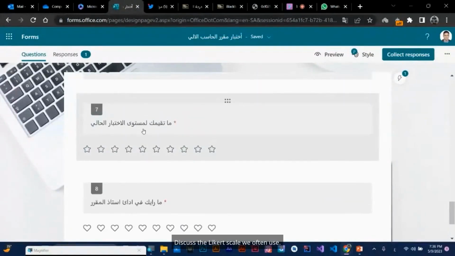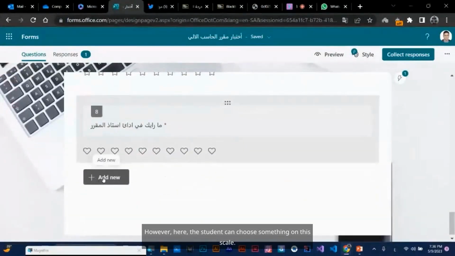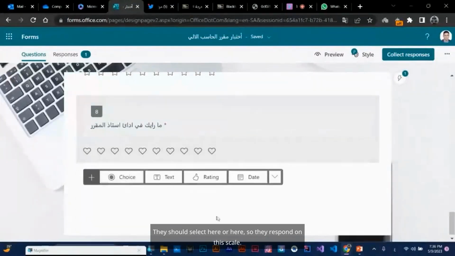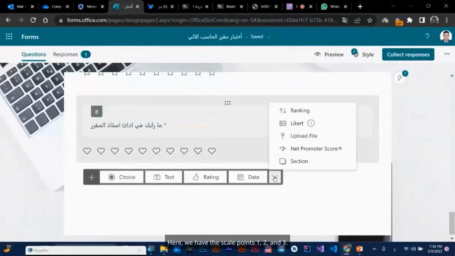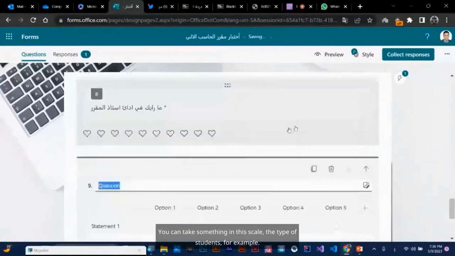Let's discuss the Likert scale. We often use it, but its current use is unclear. However, here, the student can choose something on this scale. They should select here or here, so they respond on this scale. Here, we have the scale points 1, 2, and 3. Columns can be adjusted. You can take something in this scale, the type of students, for example.